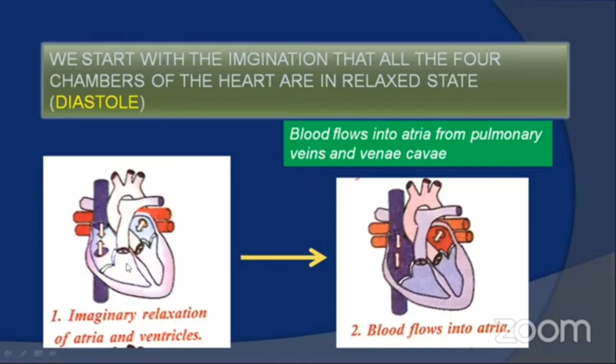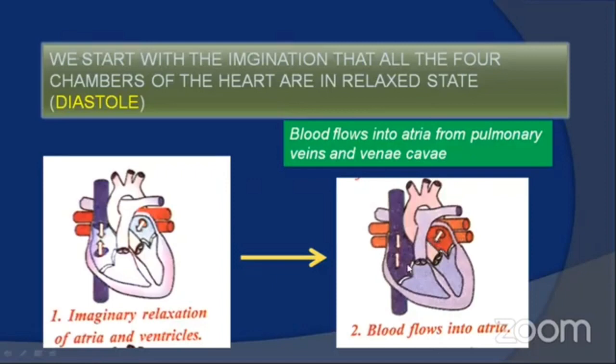When pressure decreases, there is a chance of inflow of blood from different arteries and veins into the auricles. As the pressure is very low due to relaxation of all four chambers, the two anterior chambers, the atria, are ready to receive blood from the vena cava on the right side and from the pulmonary veins on the left side.